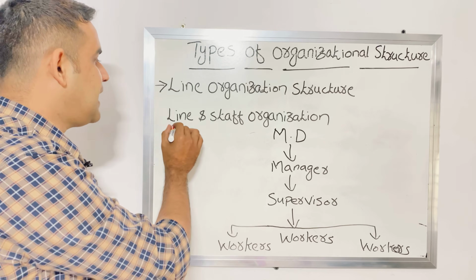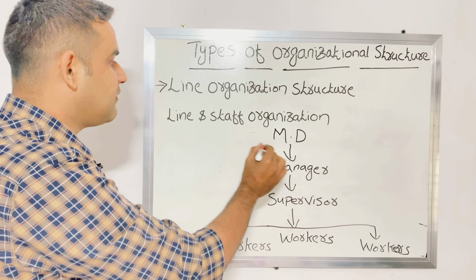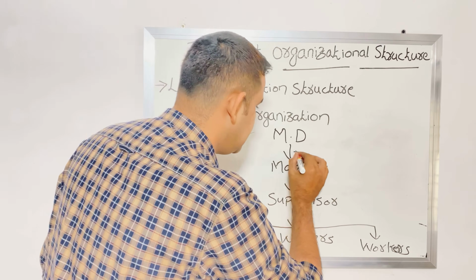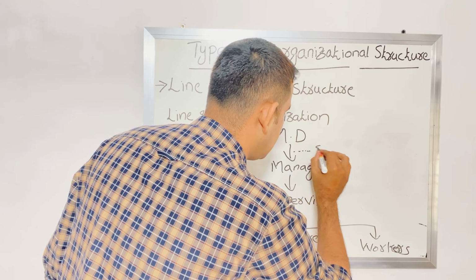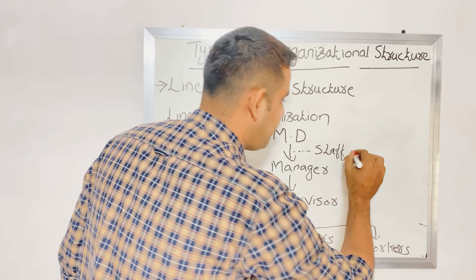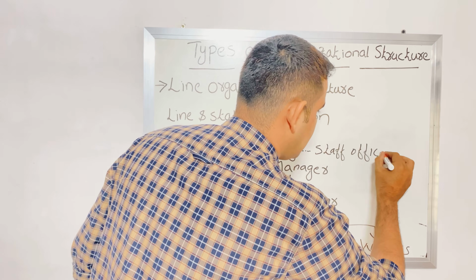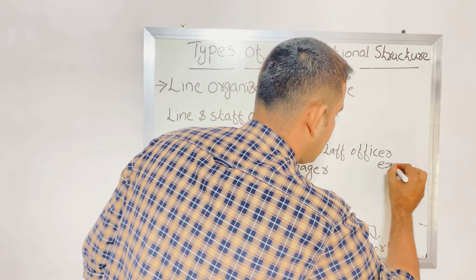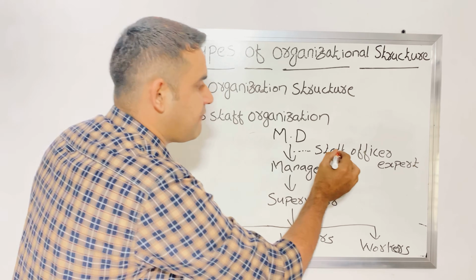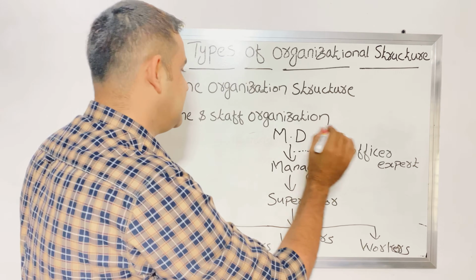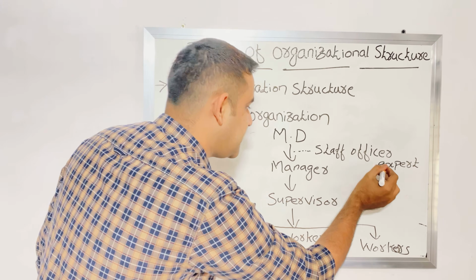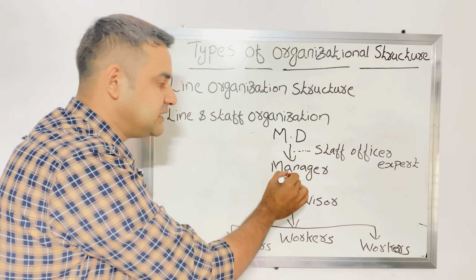So in the line and staff organization, there will be a staff specialist, a staff officer expert. He will give expert advice to the line managers.